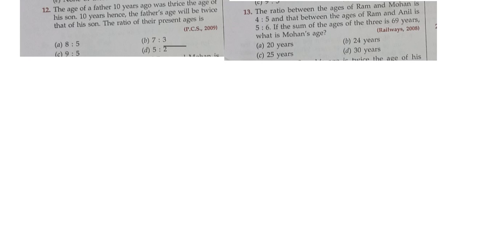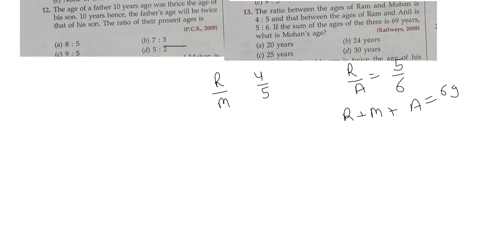What is the next question? Next question is the ratio between the ages of Ram and Mohan is 4:5. So Ram and Mohan ratio is given, it's 4:5, and that between the ages of Ram and Anil, it is also given, it is 5:6, okay. If the sum of the ages of these three is 69, सम दिया है राम प्लस मोहन प्लस अनिल, so it is 69 years. What is Mohan's age?